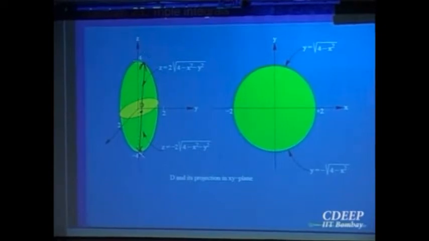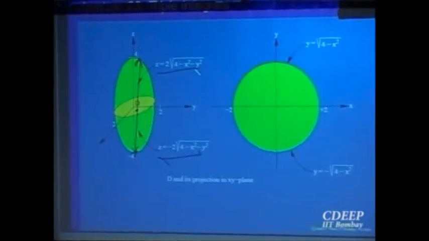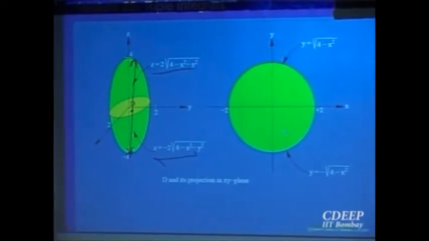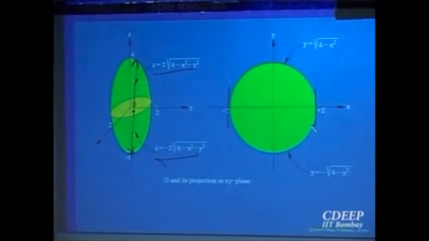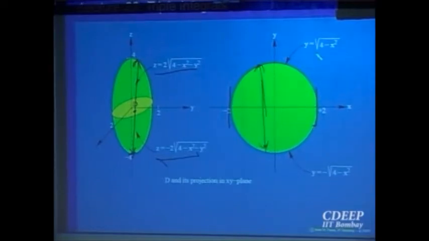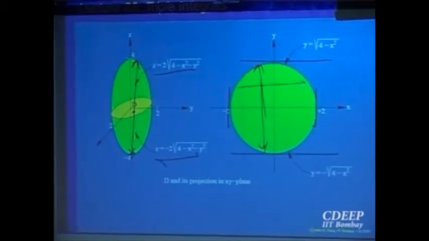You will enter here at the lower part, that is this surface, and the upper part, that is this surface. And for this one you can take x going between minus 2 to 2 and y going from the top to the bottom, right? Or you can also write y going from minus 2 to 2 and then x going from here to here.